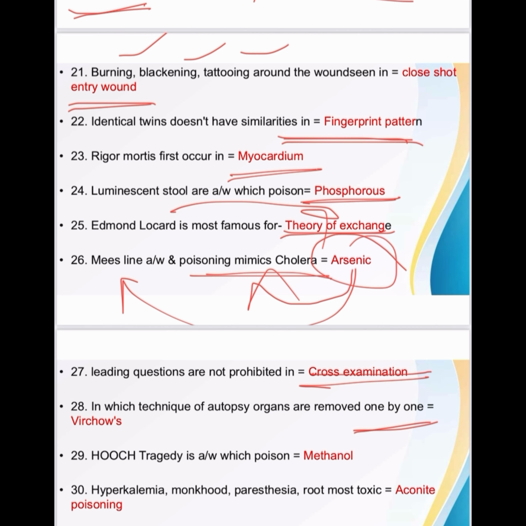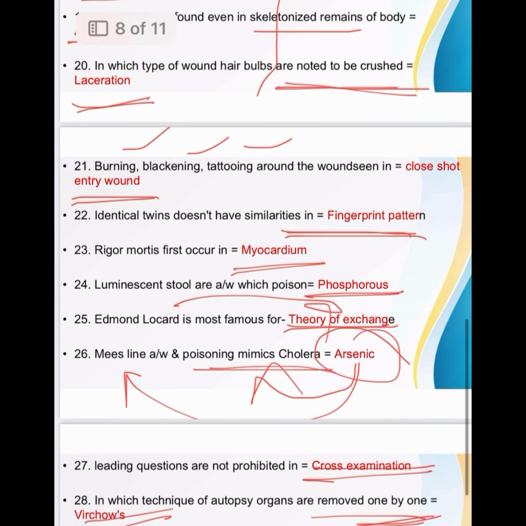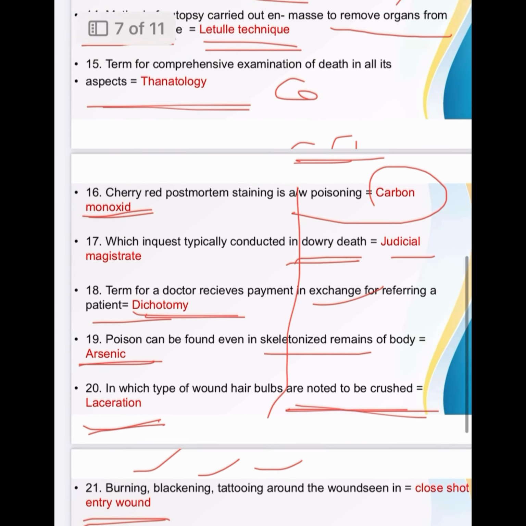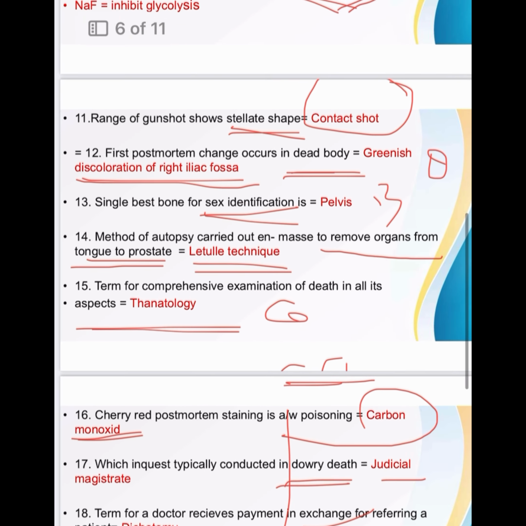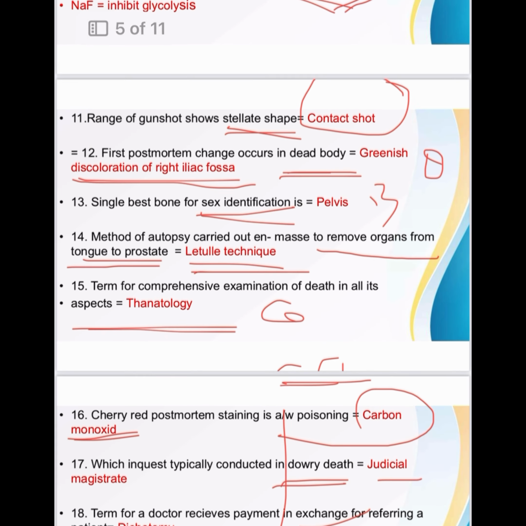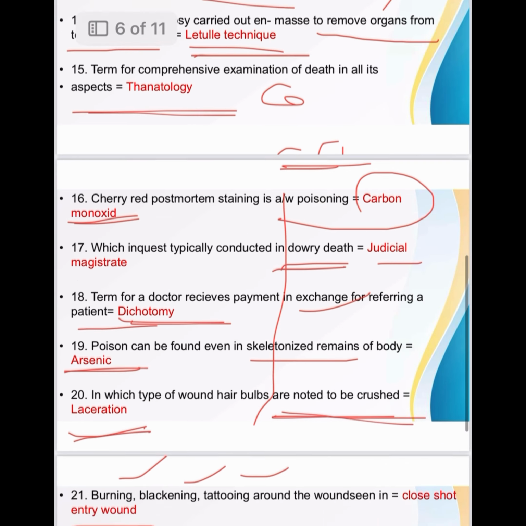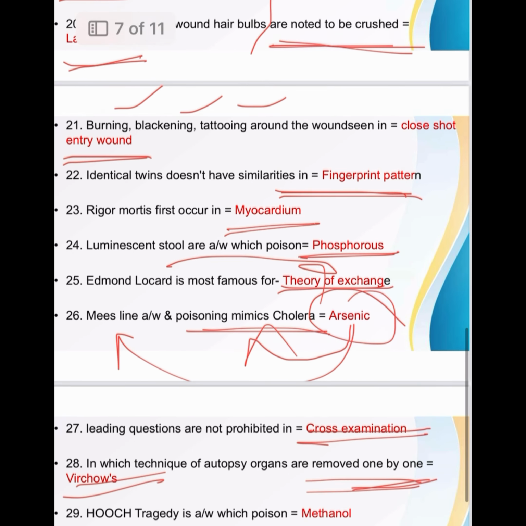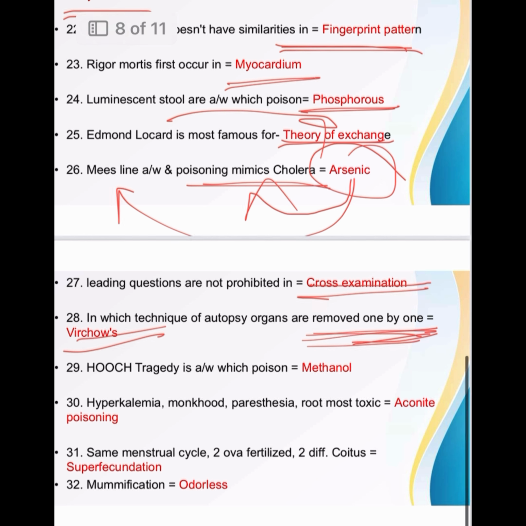That is Virchow's. We have seen Letulle technique, removal of organs from tongue to prostate. Second one, Virchow, one by one. Remember. Then Hodge tragedy is associated with methanol poisoning.